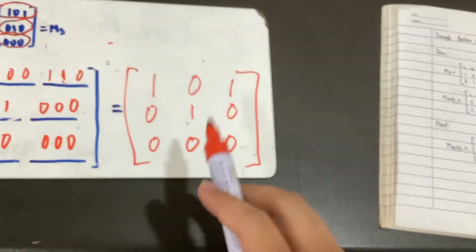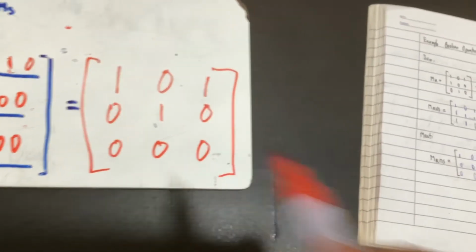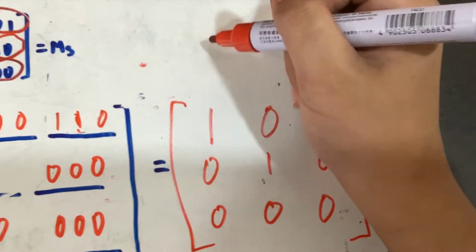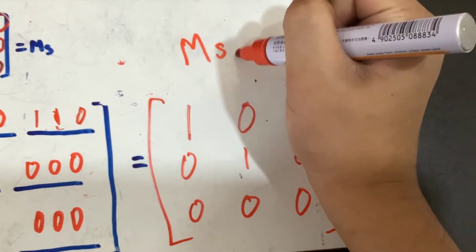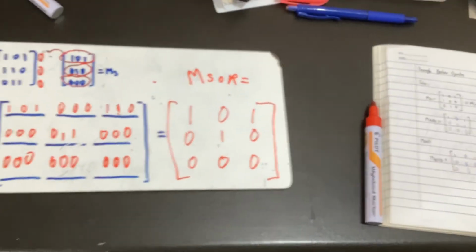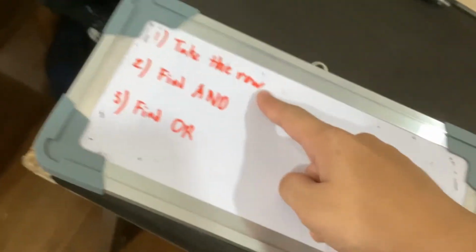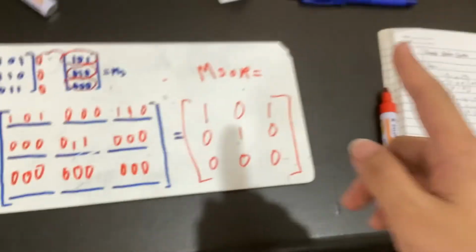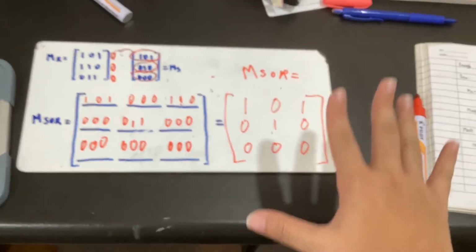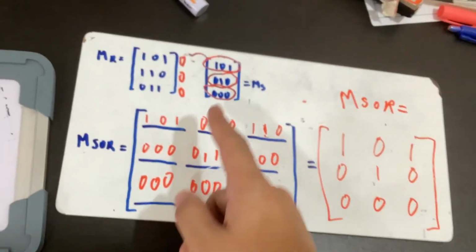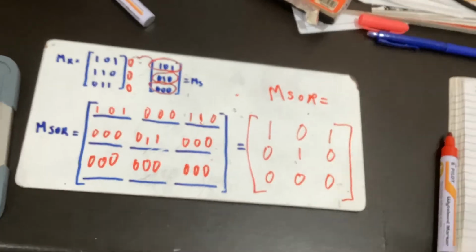And this one, what we see here, boys and girls, is our MS of R. This is our MS of R. And that's how you find the answer. Again, recap: take the row, find the AND, and find the OR. And there we have it. It's a little long, but once you get used to it, you can just glance at this and you'll find the answer. It's very, very simple.